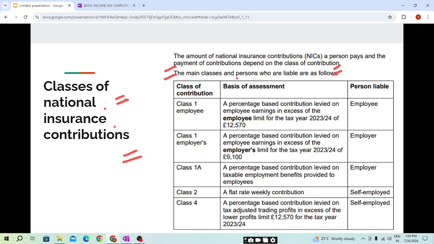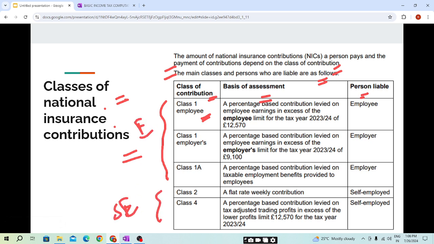The main classes and persons who are liable are as follows: class of contribution, basis of assessment, person liable. Class 1 employee is paid by the employed person. So these three are for the employed person and these two are for the self-employed person.